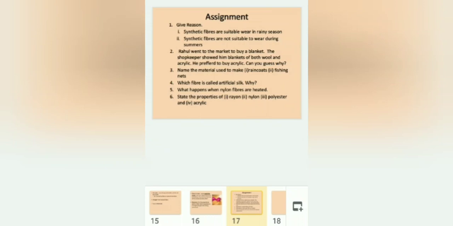Question number 2. Next, question number 3. Name the material used to make raincoats, fishing nets. Next, question number 4. Which fiber is called artificial silk? Why? Next, question number 5. What happens when nylon fibers are heated? Next, question number 6. State the properties of rayon, nylon, polyester, and acrylic.